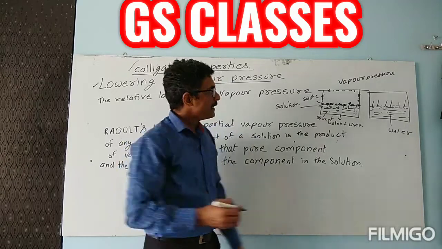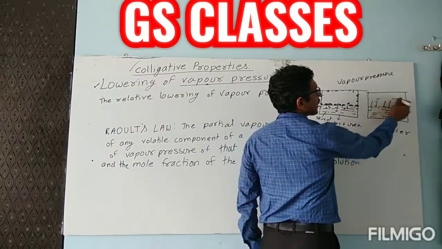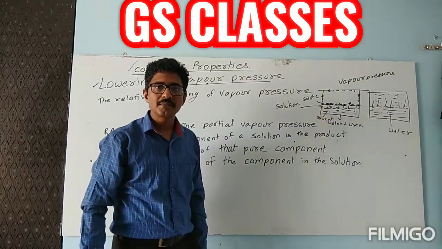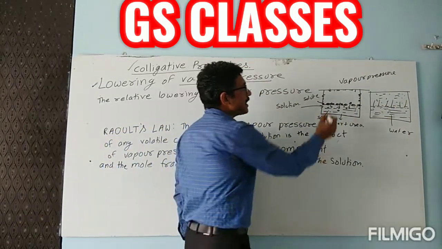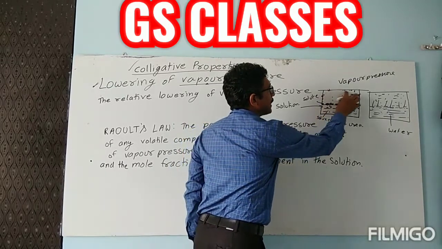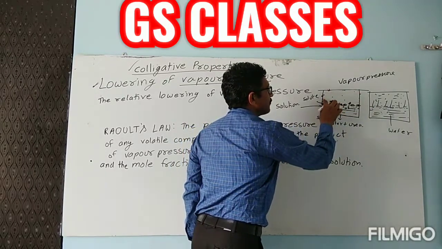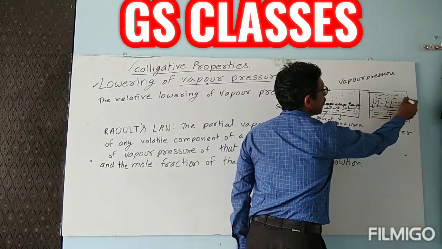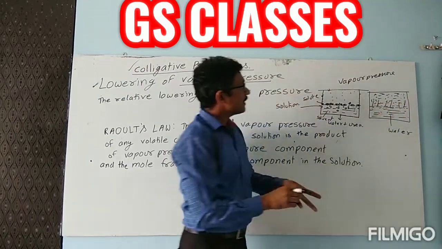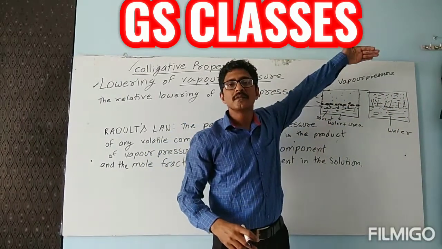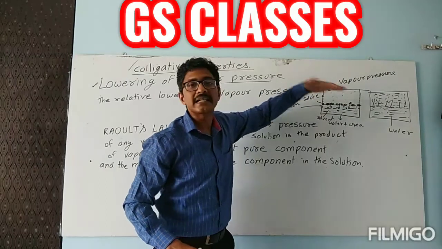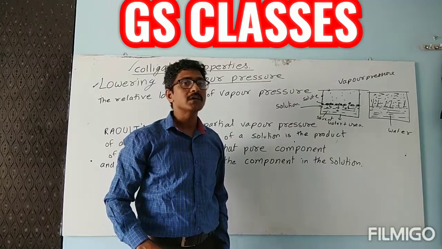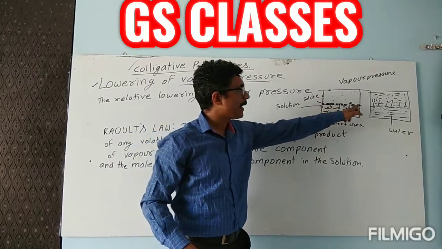So children, if more vapor particles are present, vapor pressure will be definitely different. And here, since a lesser number of particles are able to come out, vapor pressure is going to be lower. Their path is getting blocked because of these solute particles.